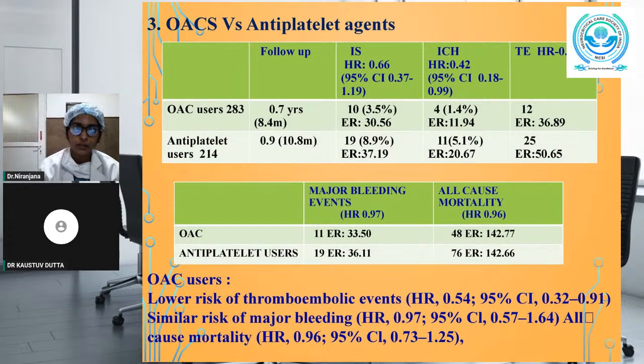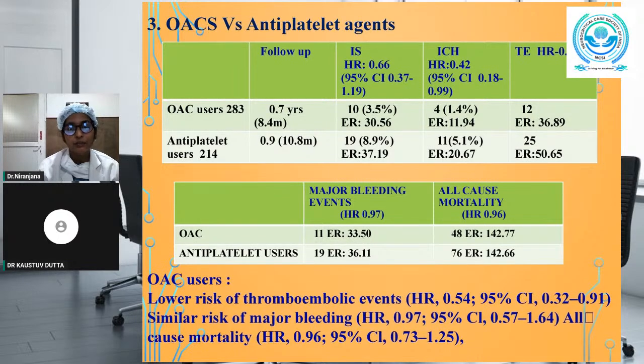So the next comparison is on OACs versus the antiplatelet agents. Out of 283 OAC users, 10 had an ischemic stroke event and 19 had an ischemic stroke event in the antiplatelet users group, with the hazard ratio of 0.66.